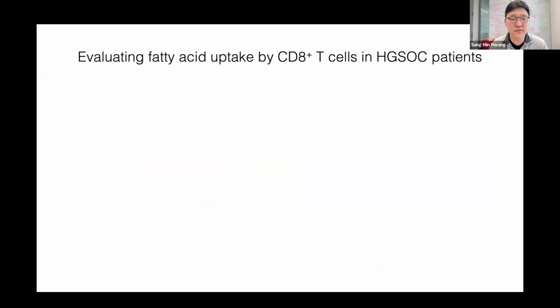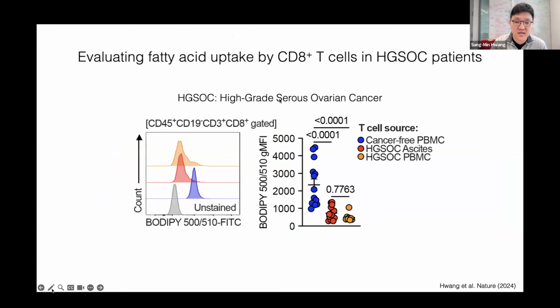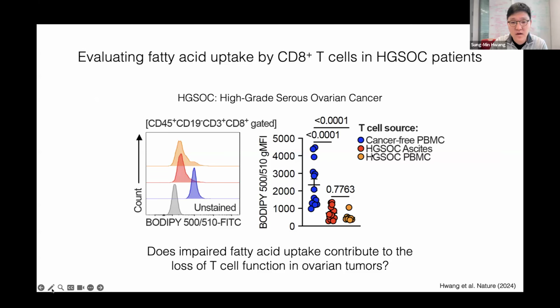How about T cells? So first, we analyzed the lipid uptake in CD8 T cells in high-grade serous ovarian cancer patients. And as you can see, we observed the T cells from patients' ascites and even the peripheral blood have reduced fatty acid uptake, as measured by the fatty acid analog BODIPY 500 mean fluorescence intensity, compared to cancer-free peripheral blood. So these observations prompt the question, does impaired fatty acid uptake really contribute to the loss of T cell function in ovarian tumors?